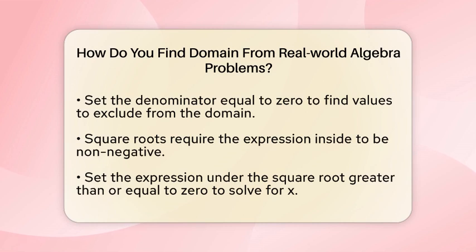Another restriction involves square roots. The expression inside a square root must be greater than or equal to 0. This means you need to set the expression under the root greater than or equal to 0 and solve for x. For example, if you have the square root of x minus 2, you would set x minus 2 greater than or equal to 0 and solve for x.